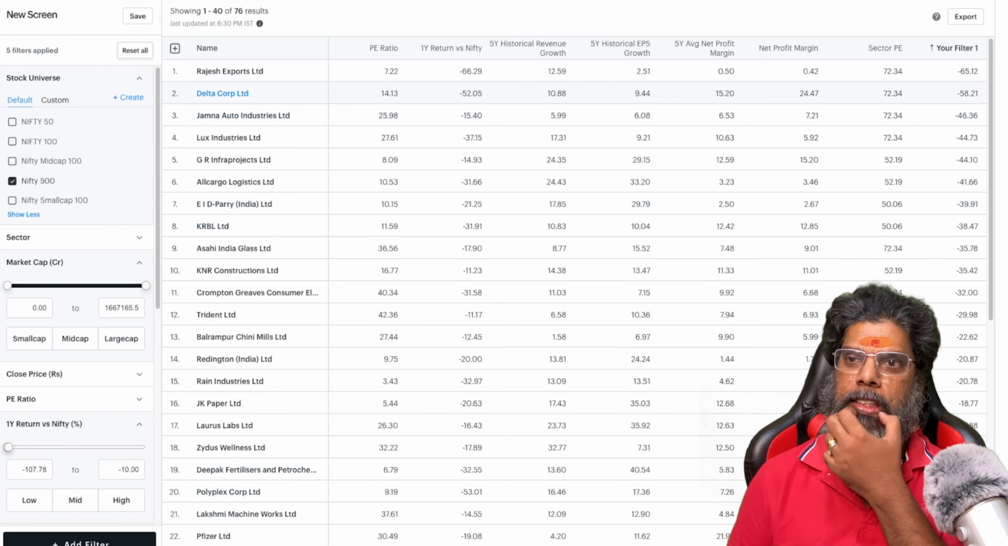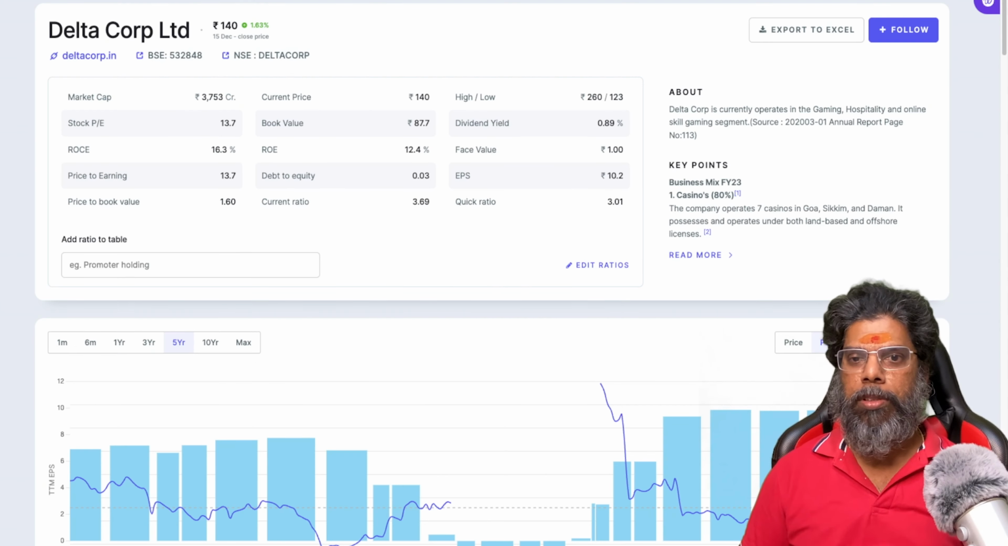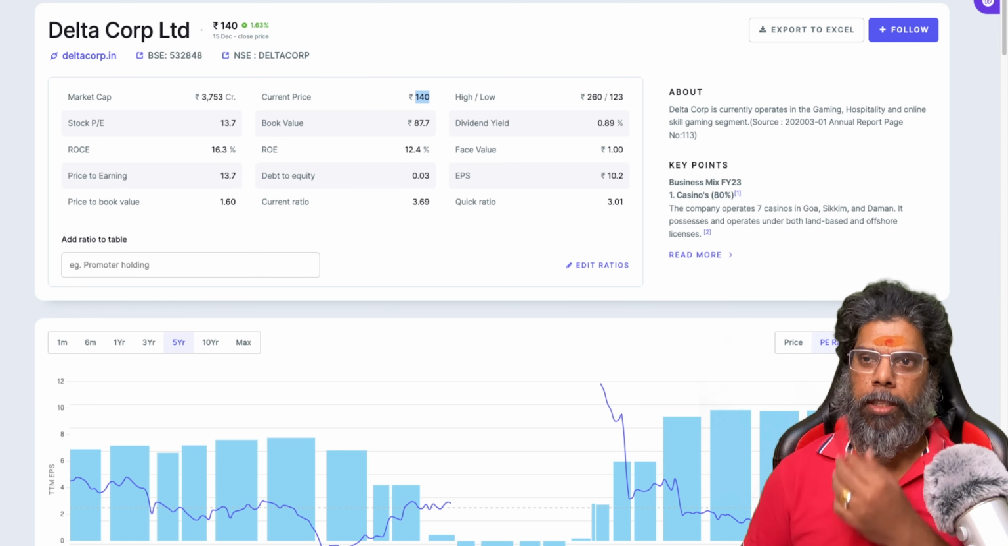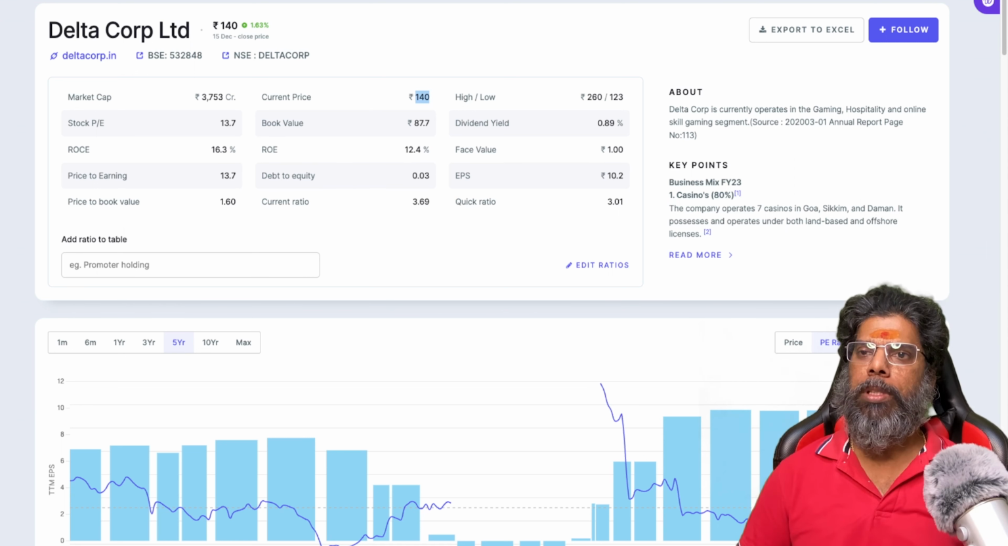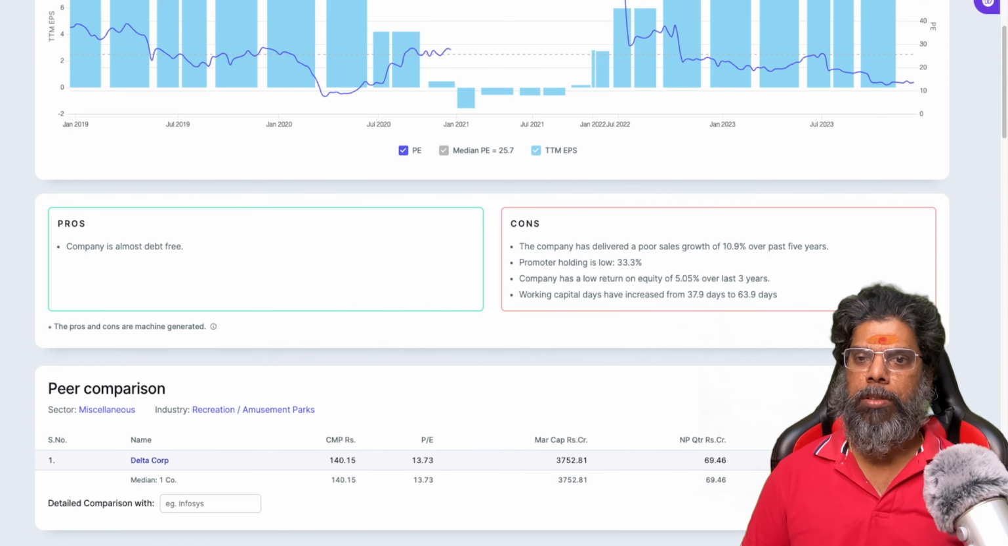Just Delta Corp. Let's see what Delta Corp is. The 1-year return is minus 52. The 5-year return is 109. It's positive growth. Okay, profit margin is good. PE is minus 18 if I compare, right? Minus 4. If you see Delta Corp, book value is 87 and current price is 140. So it is trading at almost 1.6 times. You can see here, right? Price to book is 1.6 times, and price to earning is 13.7. Fine.